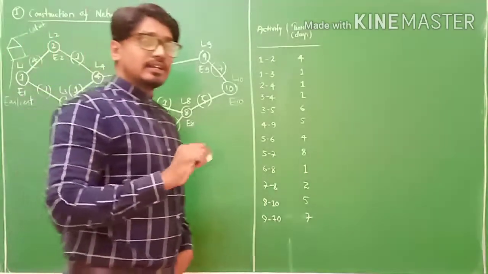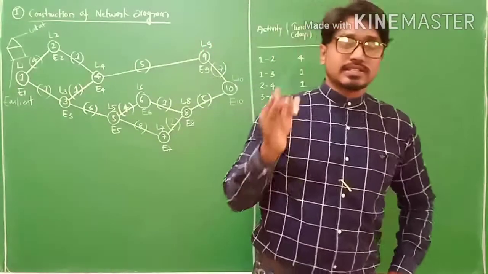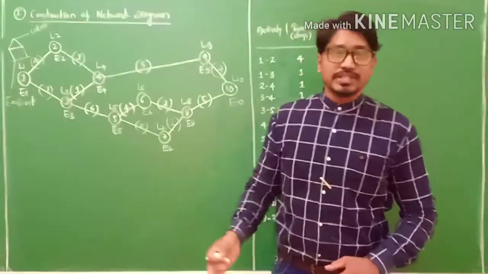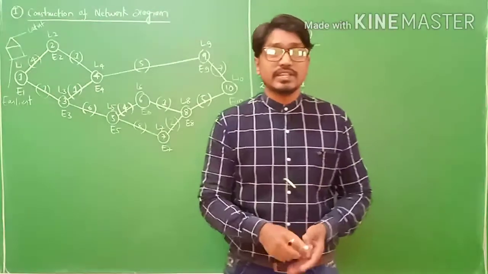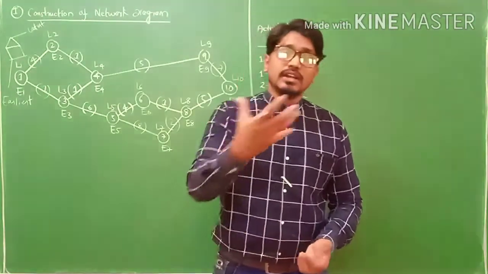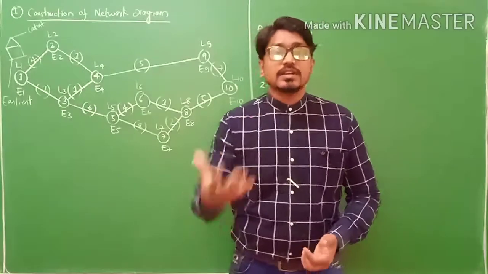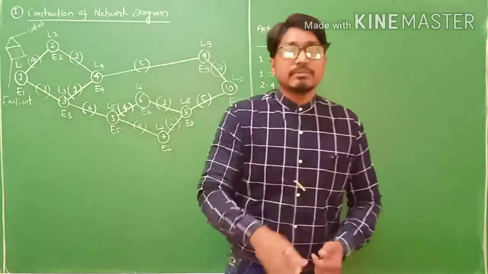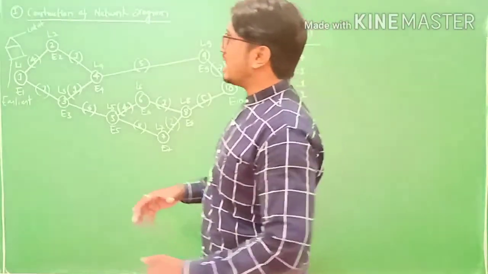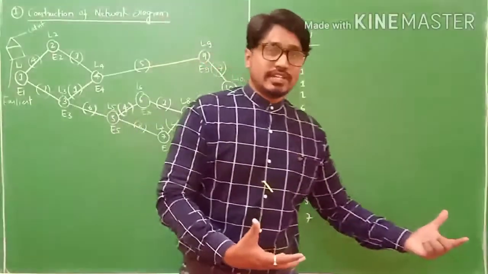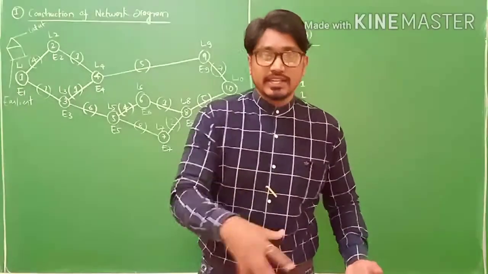Latest and earliest: latest start, earliest start, latest finish, earliest finish. It is nothing but the activity. Earliest means the prior activity is done, and latest means the recent activity.